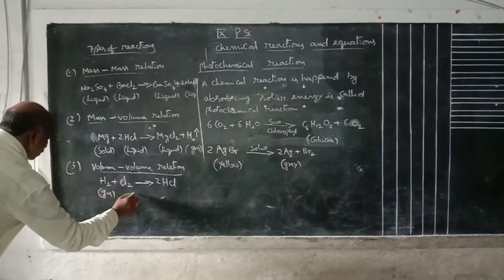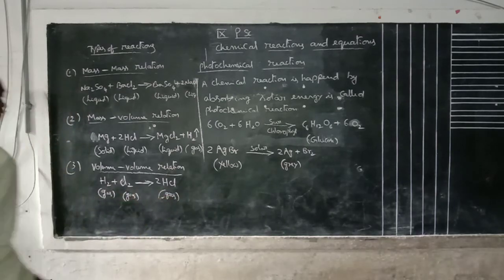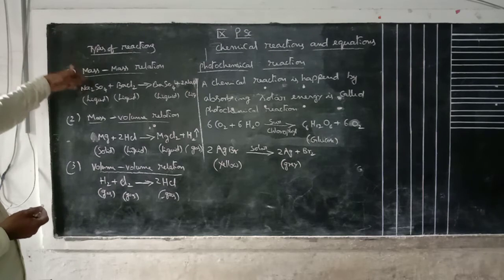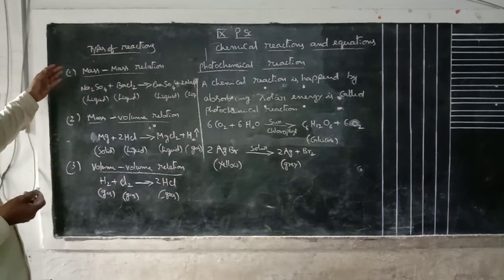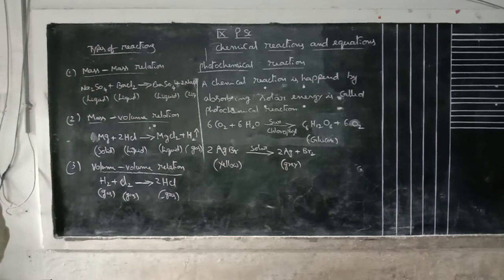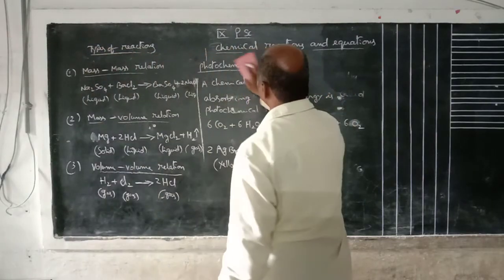Hydrogen gas, chlorine gas, hydrochloric acid gas. This type of relation is called volume volume relation. These are the types of reactions and relations: mass mass relation, mass volume relation, volume volume relation. And next one is how to balance the reaction.